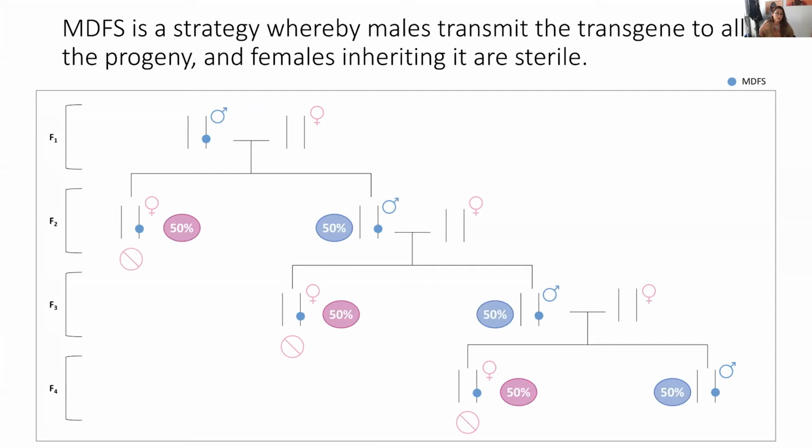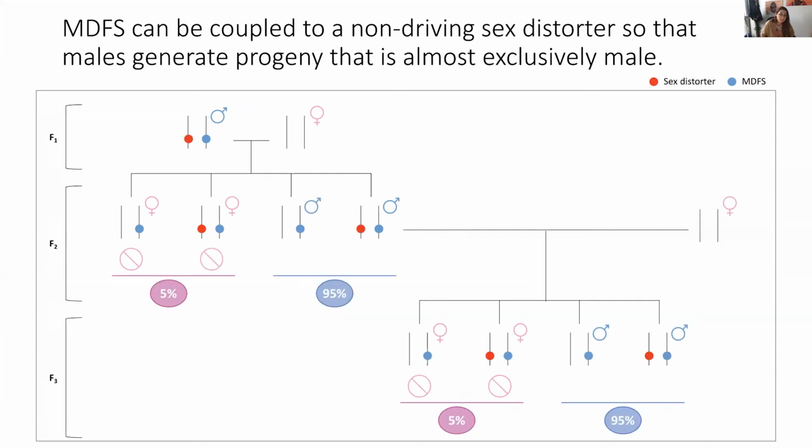Now, whilst female sterility is what we want to achieve with this strategy, it also means that at each generation, in terms of allele spread, 50% of the progeny, the female progeny, is a dead end because they do not transmit the gene to the next generation. And so a strategy that has been proposed to potentiate the MDFS approach is to couple it to what we term a sex distorter. So a sex distorter is shown here as a red allele. And what it does, as the name suggests, is to bias the sex ratio in the progeny towards males. So rather than having a 50-50 female to male ratio in the progeny, we now have 95% males and 5% females.